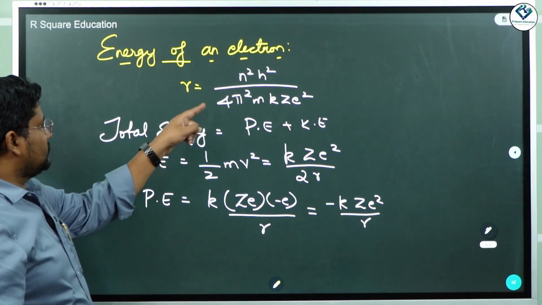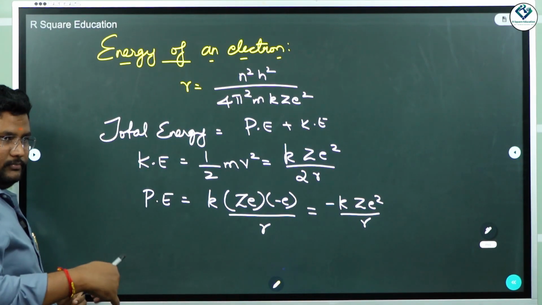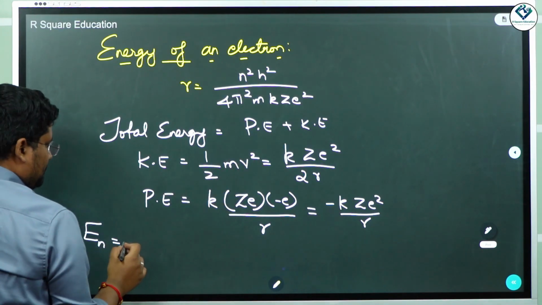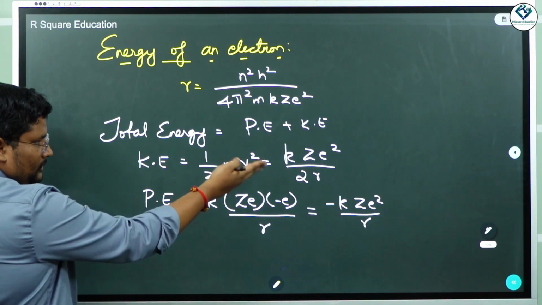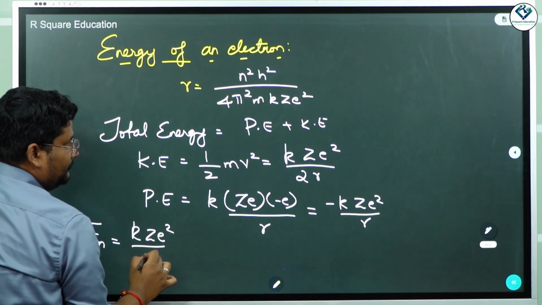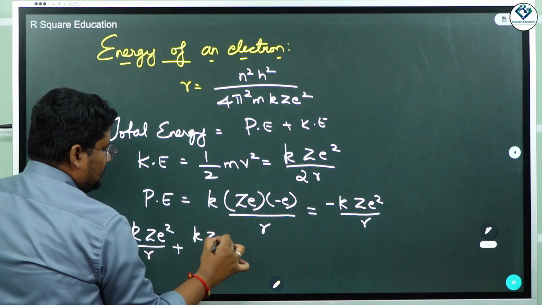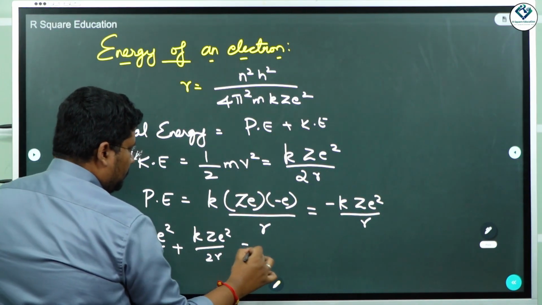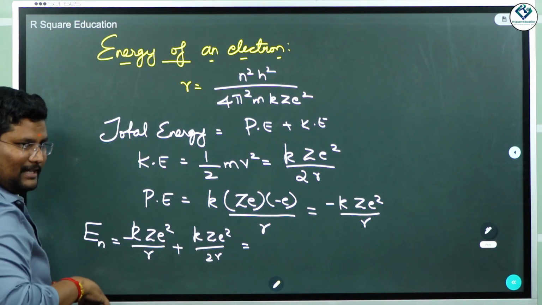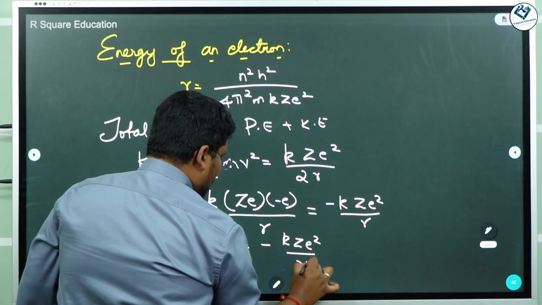So we are going to find out the total energy, correct? The total energy for the entire atom is En. So En will be equal to kinetic energy plus potential energy, and whichever you take first, it is going to have a denominator of 2. So minus kZe square by r plus kZe square by 2r. So it is going to be minus 1 plus half, correct? Minus 1 plus half is going to be minus half. So it is going to be minus kZe square by 2r.